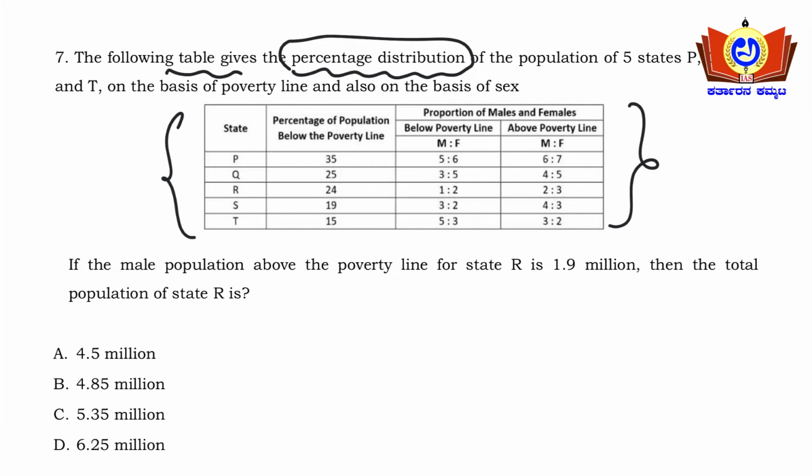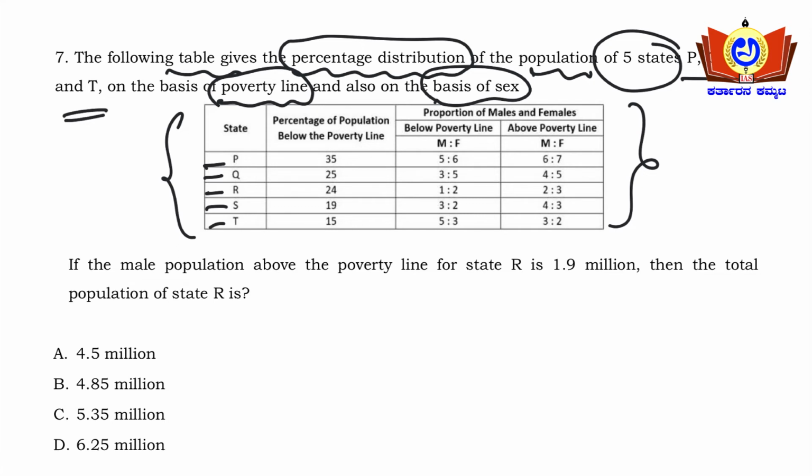See the table, the question we will deal with here. The following table gives the percentage distribution of population of 5 states, P, Q, R, S and T, on the basis of poverty line and also on the basis of sex. The percentage of population below poverty line is 35%, 25%, 24%, 19% and 15% respectively. In the other table, the male to female ratio below poverty line and above poverty line has been given.